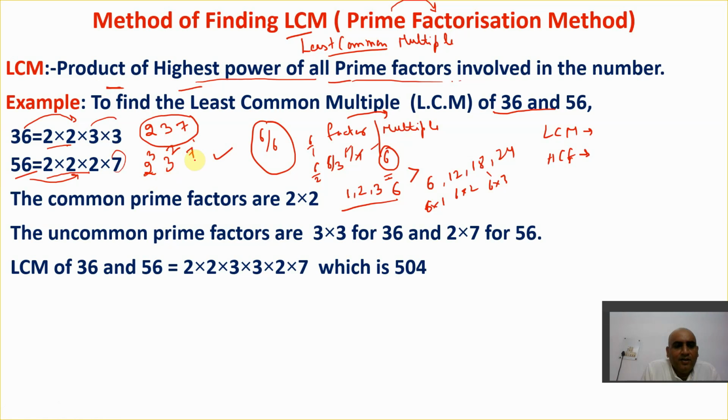So that's it. First of all, we find the factors, then we find the highest power of it, then we find the product of it, multiply it. If we multiply it, we'll get this. That's it. And the resultant is what? 504. It is 2 raised to power 3, 3 raised to power 2, and 7. I hope you get this point. So in this way, we find the LCM using the prime factorization technique.